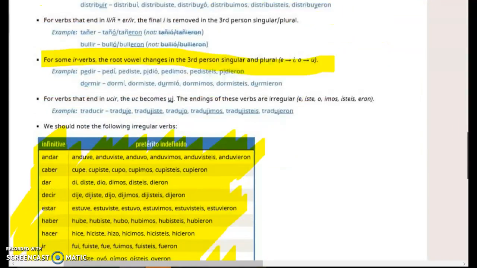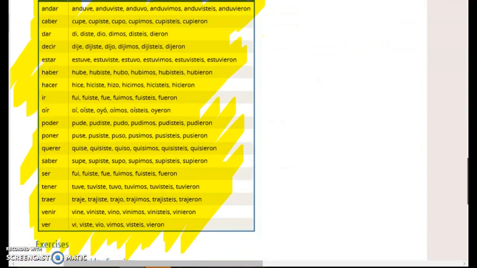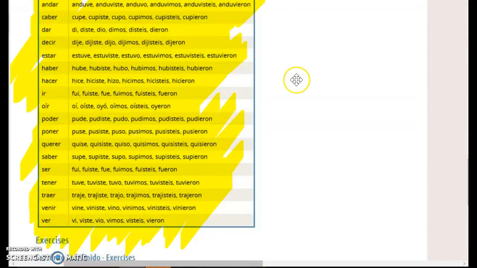The largest category of irregulars is in this box that's highlighted, and if you've had me before, you know the cucaracha song: tener es tuve, estar estuve, ir es fui también ser, poner es puse, poder es pude, traer es traje, hacer hice, haber hubo, saber supe, querer quise, decir dije, venir vine, ver vi, dar di, no accents. If you're unfamiliar with that song, just go to YouTube and Google cucaracha preterite irregular, and it will come up. But basically, we use that song to get the irregulars.